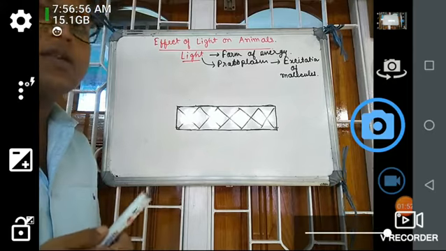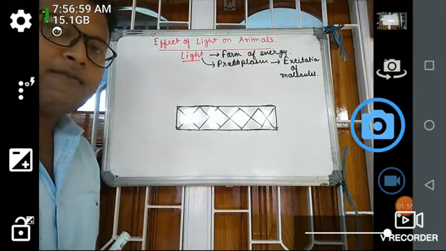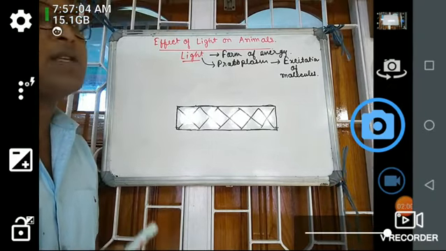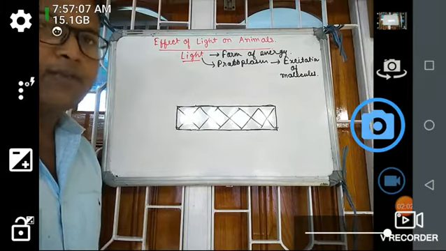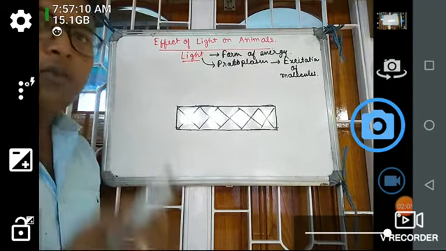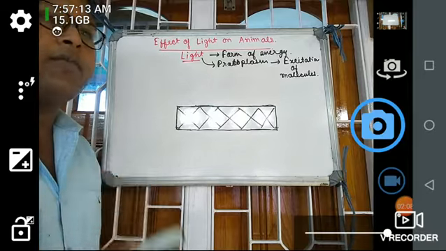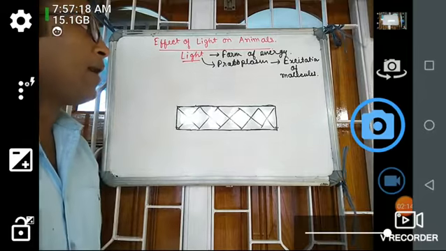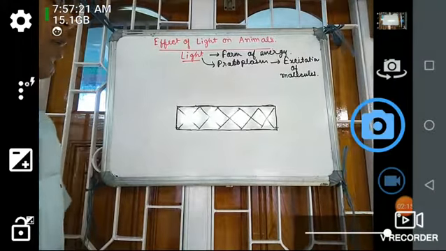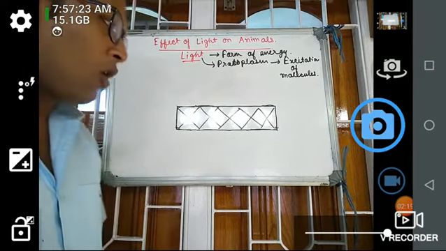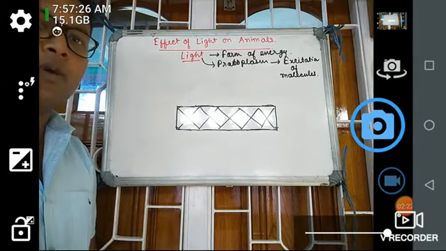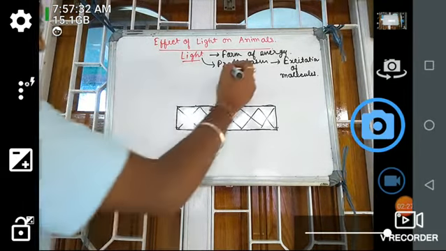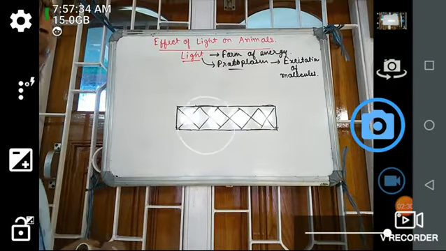For example, there are various molecules. In the first year classes we have studied there are various types of minerals, various types of elements present within the protoplasm of the cell. So all these molecules or elements, or let it be an organic molecule like carbohydrates, proteins, all these are affected by this light. So for our inner organs, the organs that are present inside the body, there is a great problem, that the protoplasm gets affected.